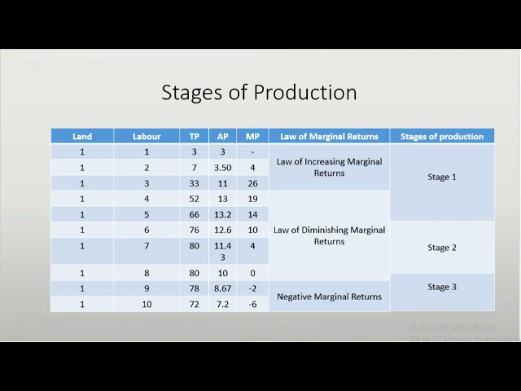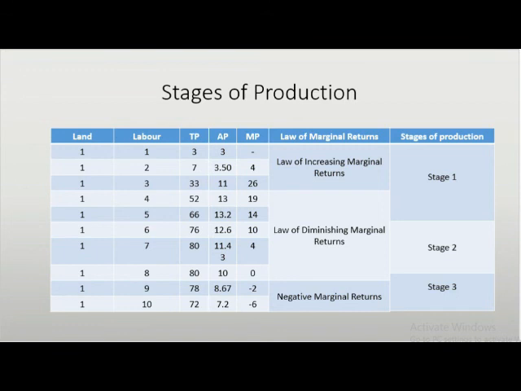In table 6.3, with only one unit of labor, the total output produced is 3 units. When the second man is added to the workforce, the total output rises to 7 units. When a third unit of labor is employed, the total product increases further to 33 units. This will give rise to the law of increasing marginal returns because extra workers allow the firm to organize the workforce more efficiently by specialization or division of labor.